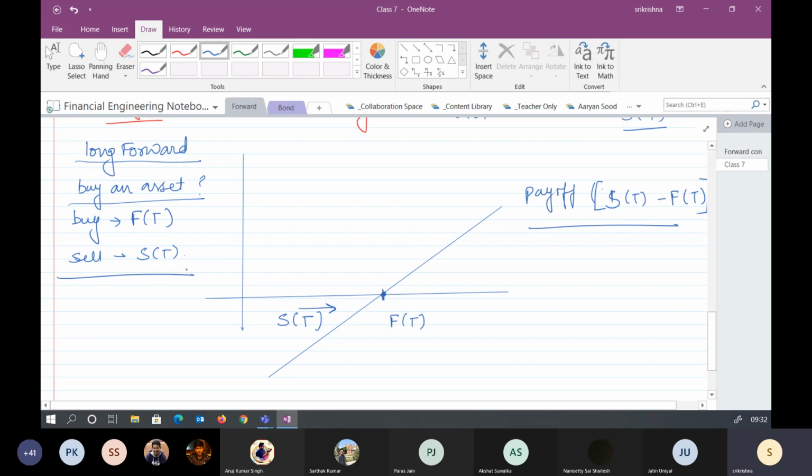You are buying at expiry. So now when you have bought at capital T, you can sell it at capital T. Yes or no? Right. So the profit would be the selling price, or spot price at capital T, minus the forward price. If you assume that an asset's price is going to increase in the future, you can enter into the long forward contract.